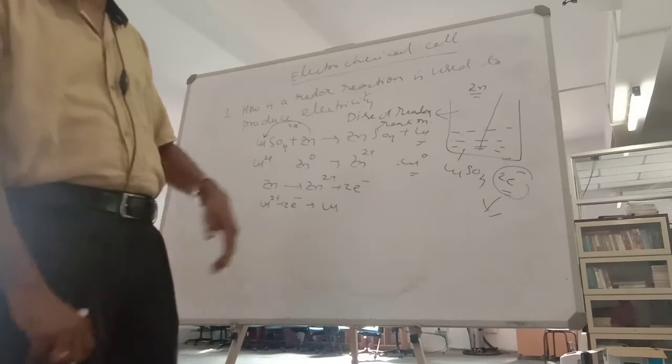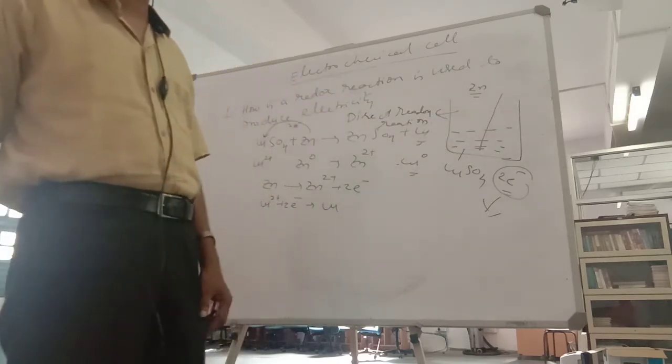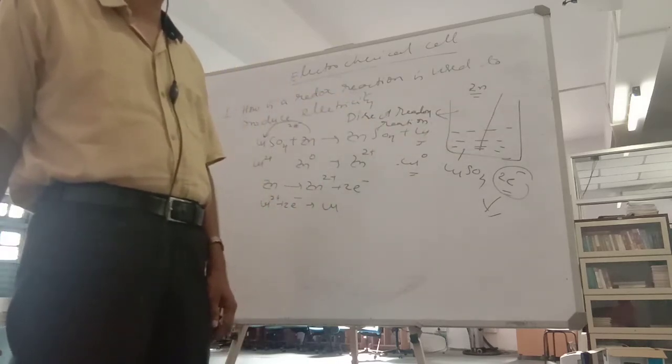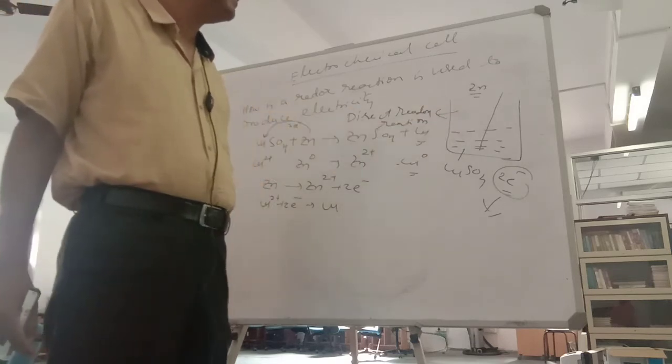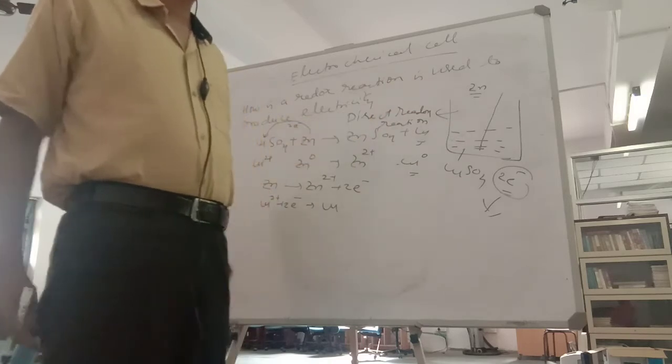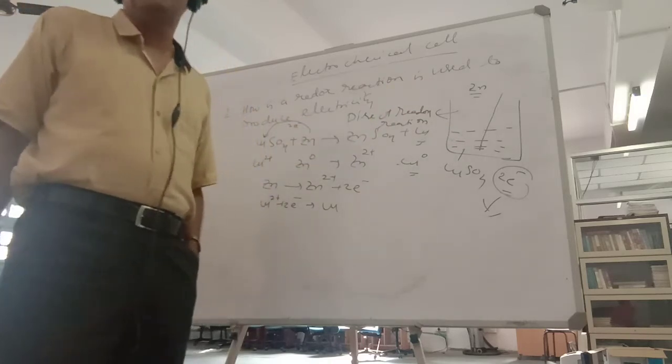Can anyone tell why in a direct redox reaction you won't be able to produce electricity? Can anyone tell? Why won't electricity be produced in a direct redox reaction?